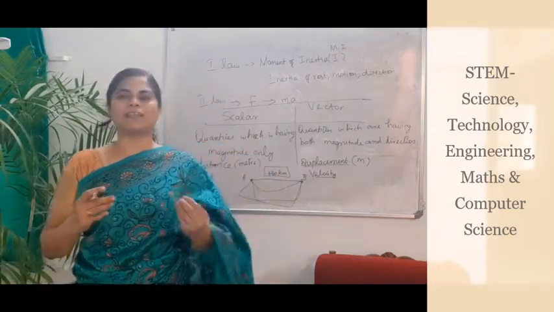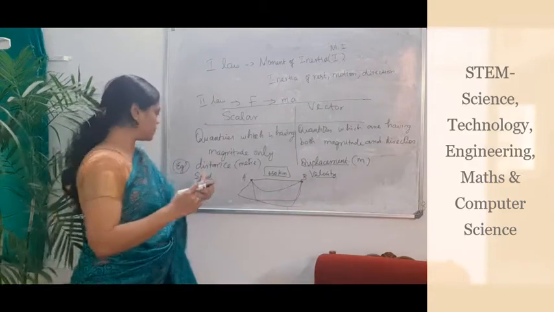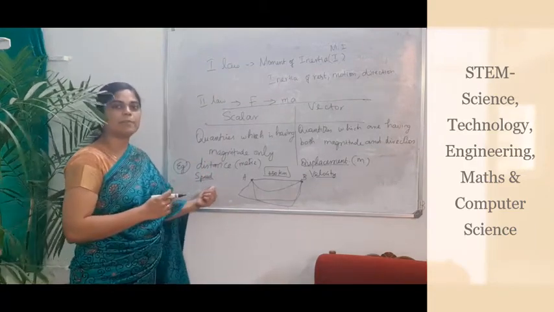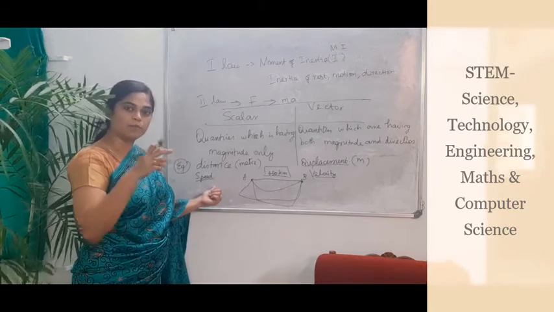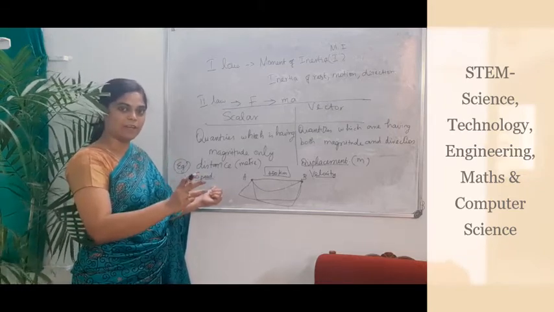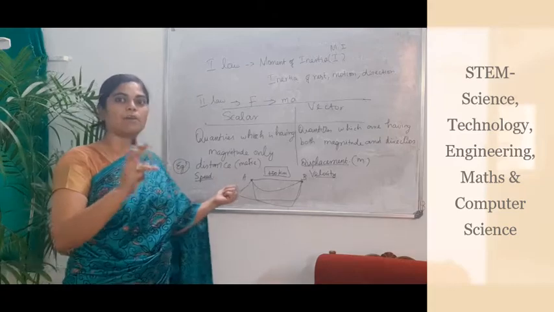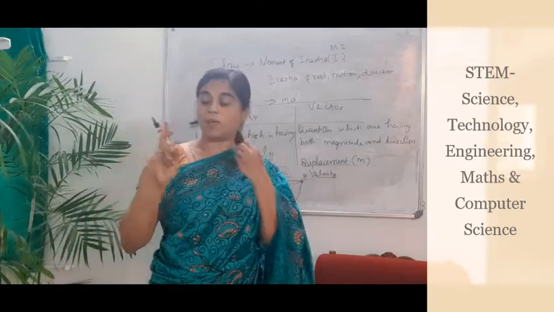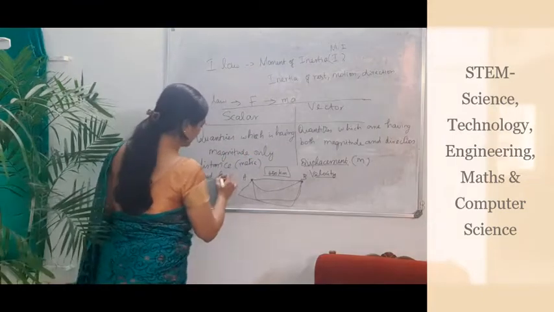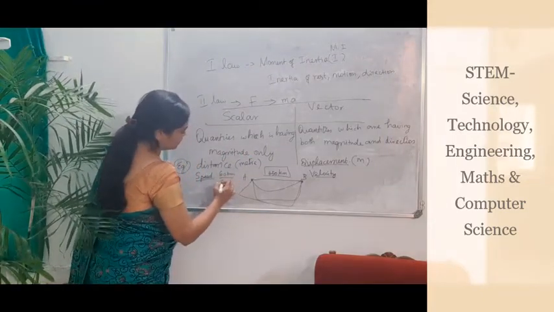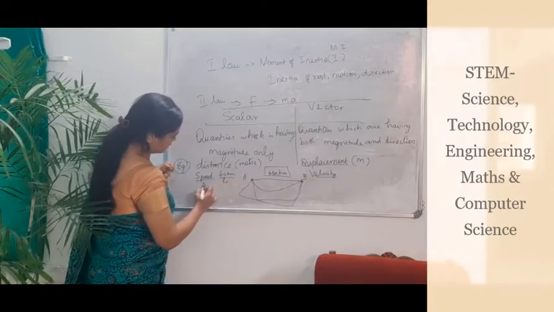That is the magnitude that indicates the speed. So speed is the magnitude of the movement of the car. In 1 hour, the car moves 60 kilometers. So 60 kilometers per hour is nothing but distance by time.